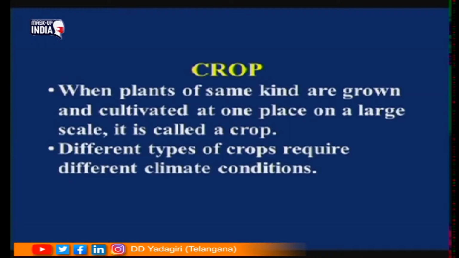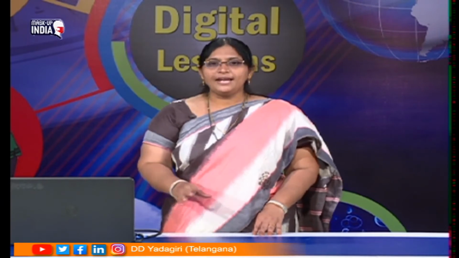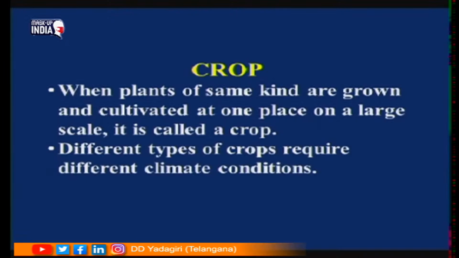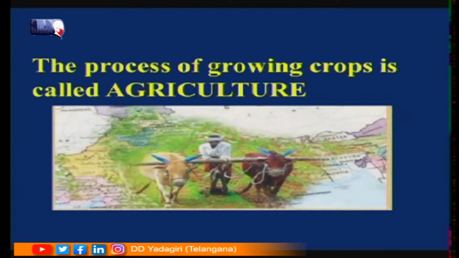Crops means nothing but when plants of the same kind are grown and cultivated at one place on a large scale. For example, you take the paddy plant. Growing a large number of paddy plants in a particular area is called a crop. Is it clear children? So growing a large number of sunflower, or you might have seen a large number of cotton plants in a very big area, that is called crops. Different types of crops require different climatic conditions, isn't it children? And this process of growing crops is called agriculture.